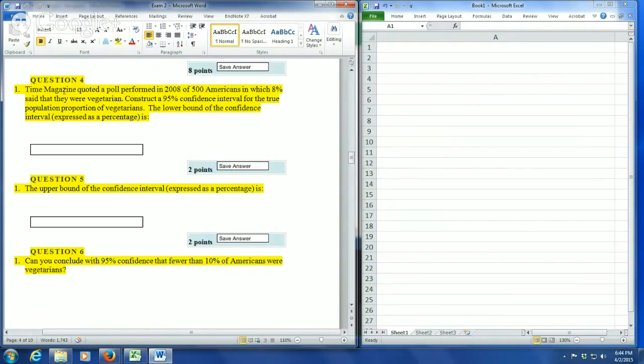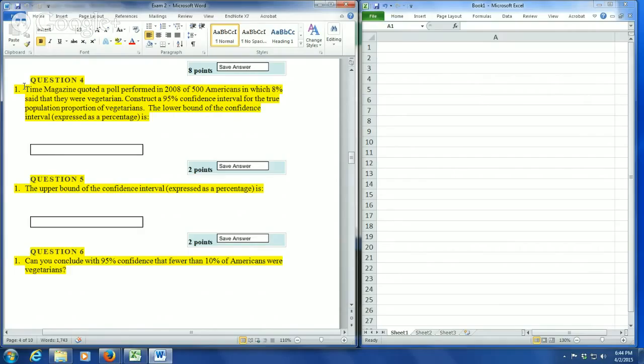The first question that I'm going to take a look at is question 4, which read, Time Magazine quoted a poll performed in 2008 of 500 Americans in which 8% said that they were vegetarian. Construct a 95% confidence interval for the true population proportion of vegetarians. The lower bound of the confidence interval expressed as a percentage is.